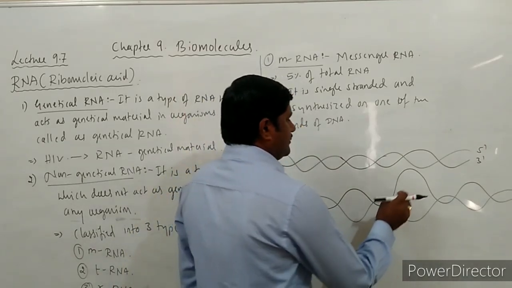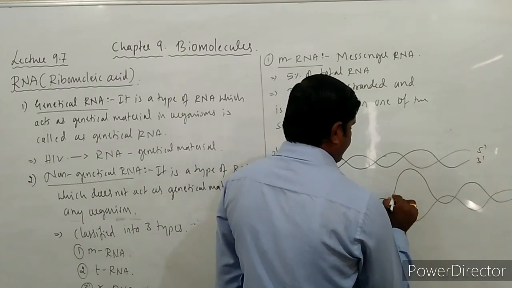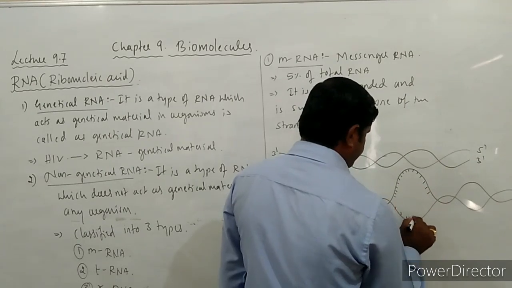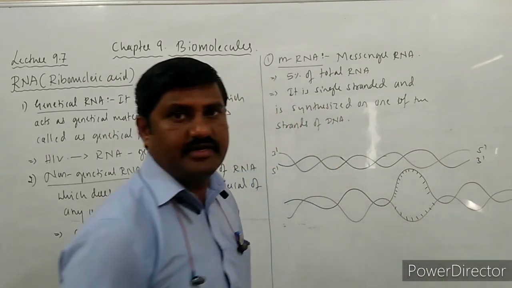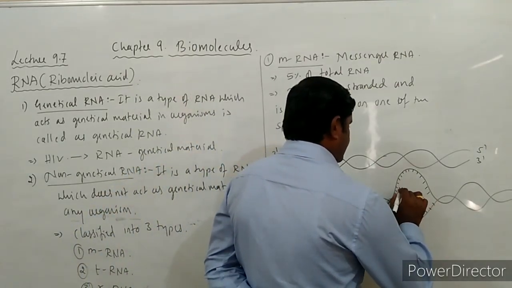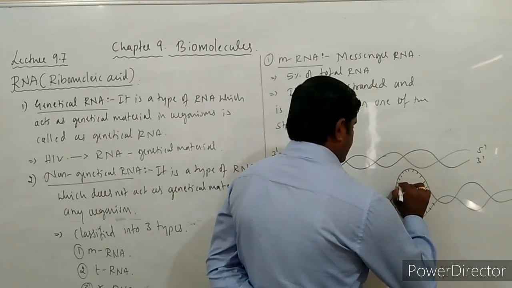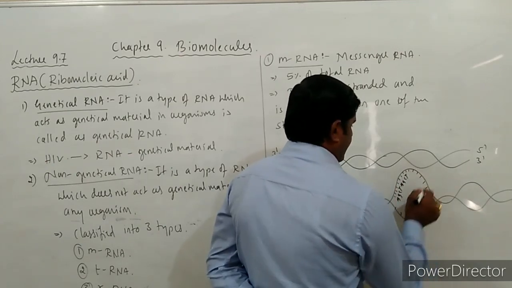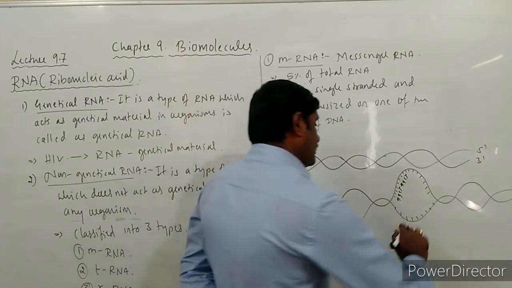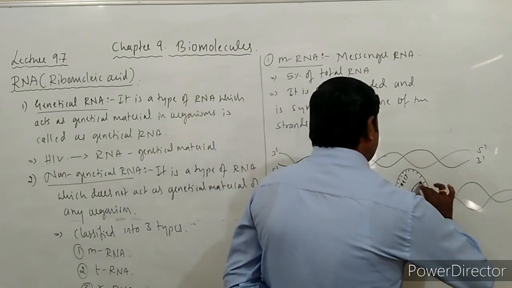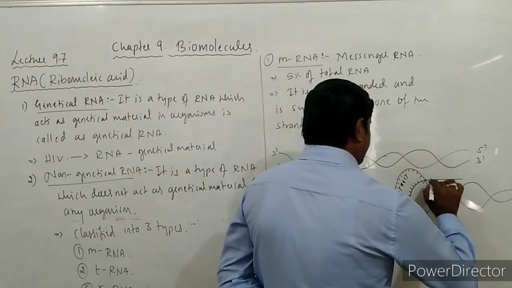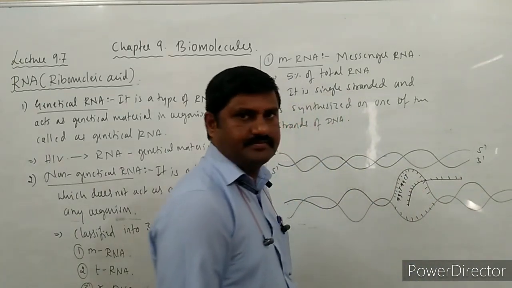So when this strand separates, on one of the strands you come across the bases A, G, C, T, like this, all the bases will be there. It is a single strand of DNA. On this single strand of DNA, there is synthesis of mRNA that takes place, which is complementary to this DNA strand.